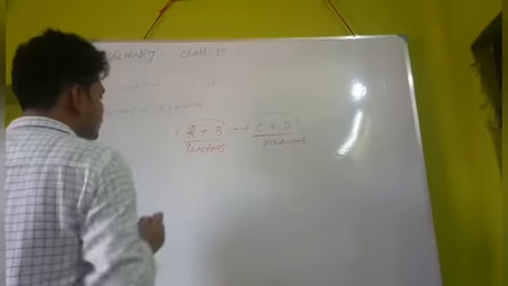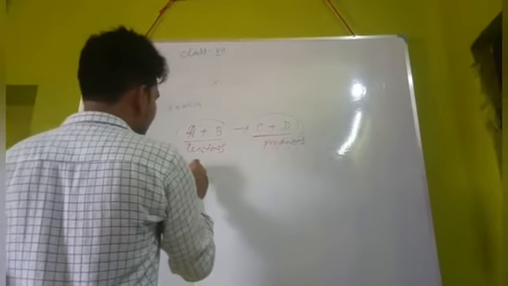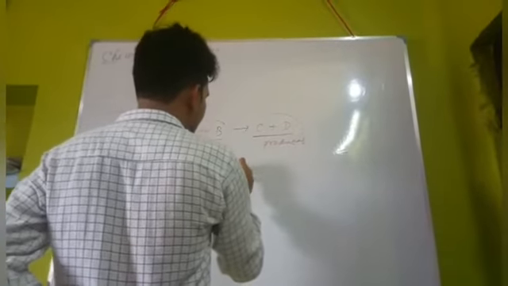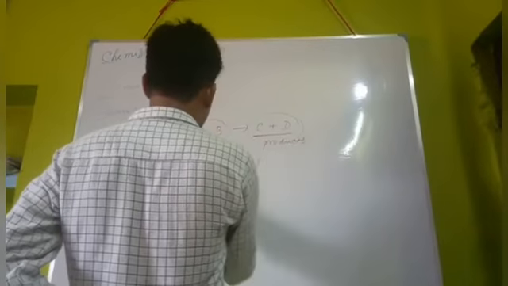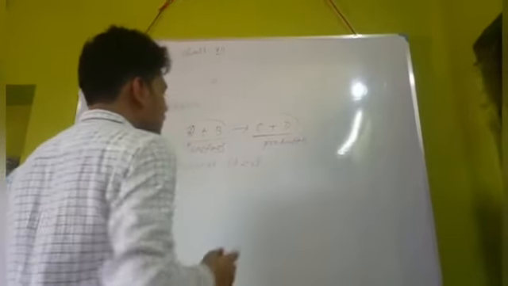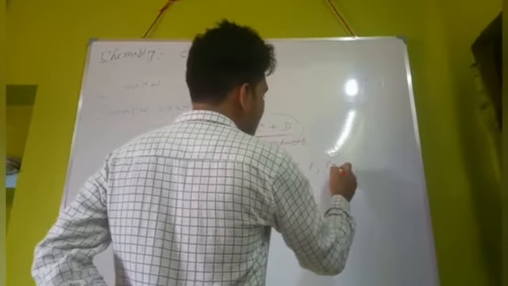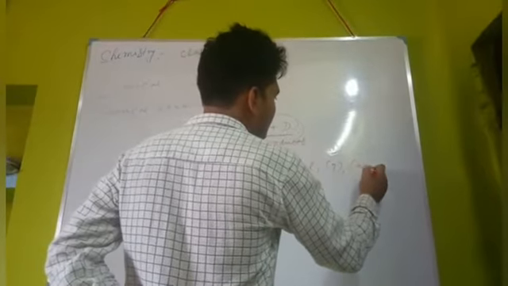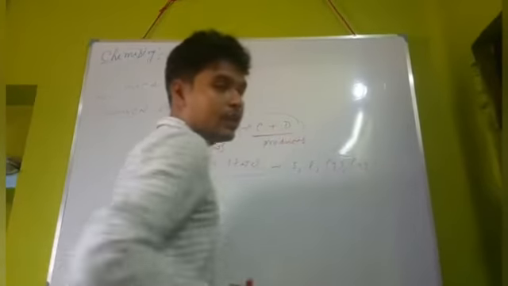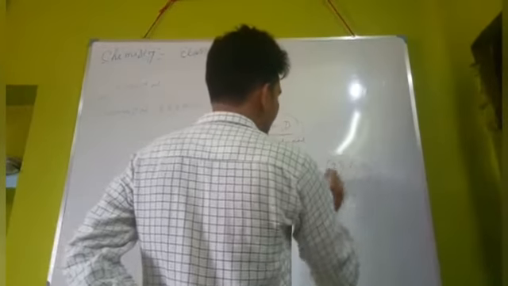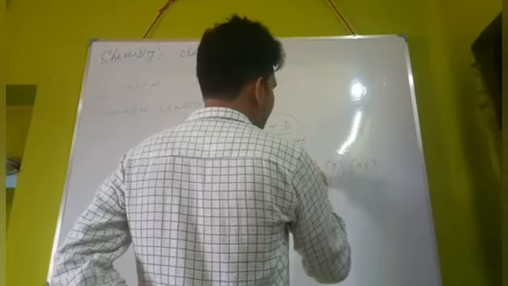Chemical equation also shows the physical states of the reactants as well as the products, such that we can write S, L, G and aq, which means soluble in water. S in first bracket, L in first bracket.